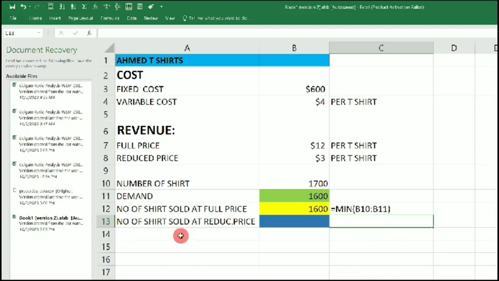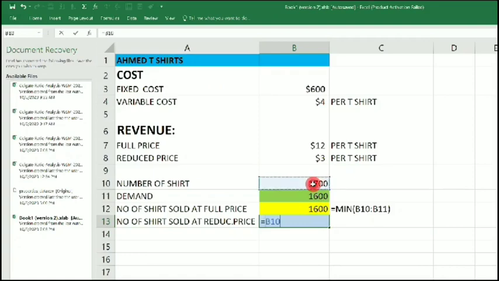Now our second result, number of shares sold at reduced price. Let's see, what do we need to have here? Let's say, for example, the number of shares produced is 1,005 and the demand is 1,000, right? Definitely the number of shares sold at reduced price will be, let's open parenthesis, the number of shares produced minus the demand. So if the whole demand is bought, the number of shares remaining to be sold at reduced price will be number of shares produced minus demand, right? So click enter, we'll have 100.